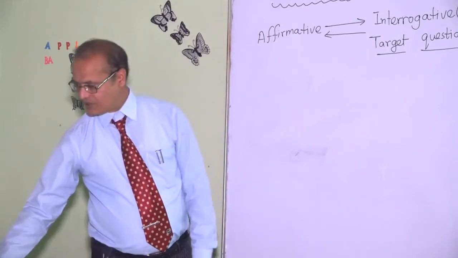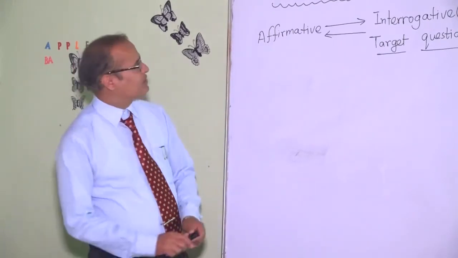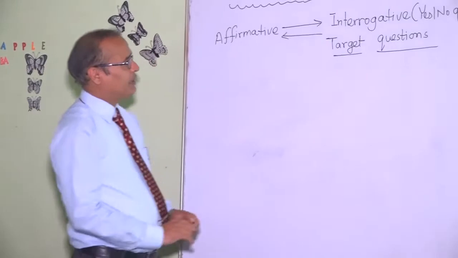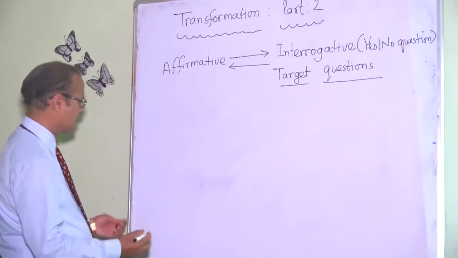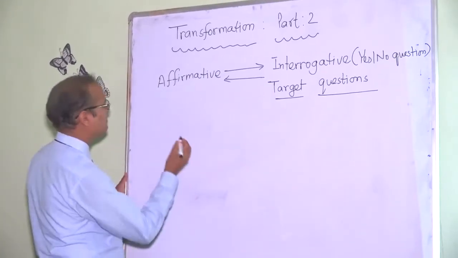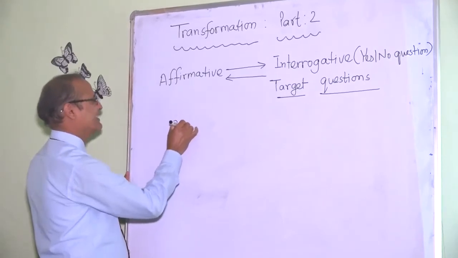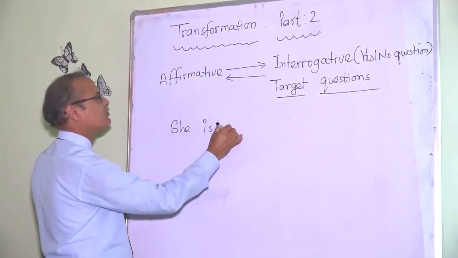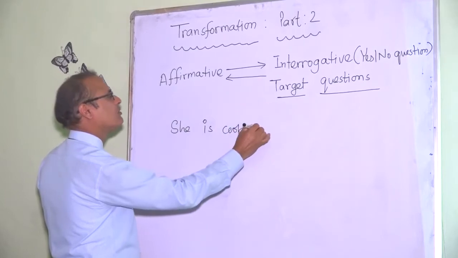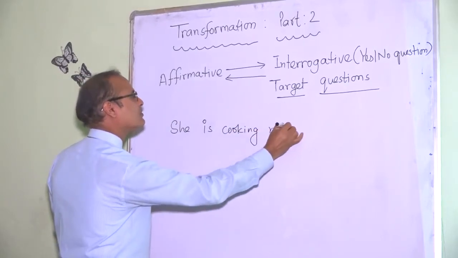Let's understand what an interrogative sentence is. Let's take an example. She is cooking rice.